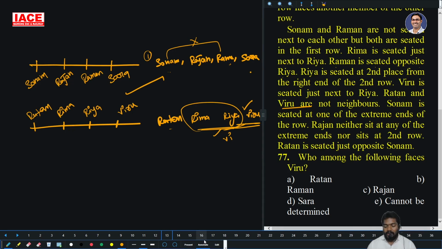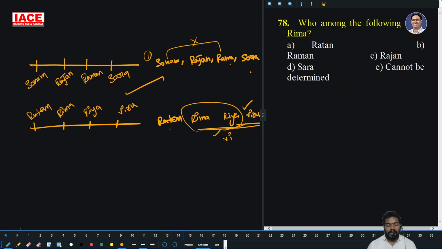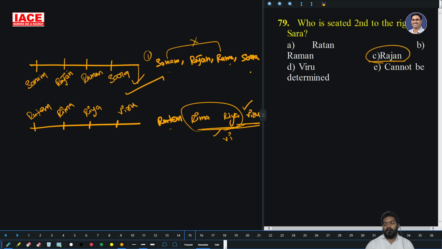Question number 77. Who among the following faces Veeru? Veeru faces Sara. Option D is the right answer. Who among the following faces Rima? Rima faces Rajan. So C. Who is seated second right of Sara? First right, second right is Rajan, because Sara is facing south. Option C is the right answer.